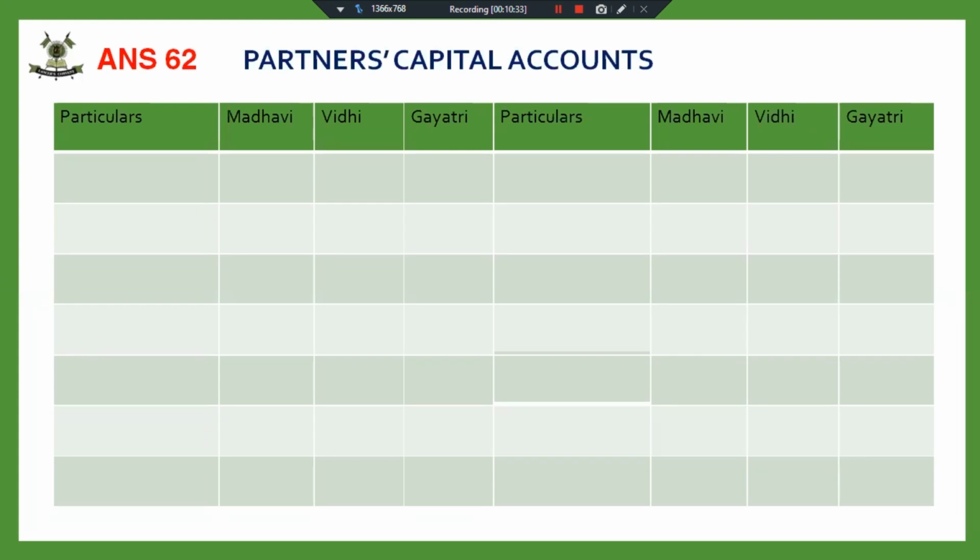So next step is we are preparing the capital account. I wanted you to calculate the sacrificing ratio, so that wherever I require the sacrificing ratio, you will be using it in that case.